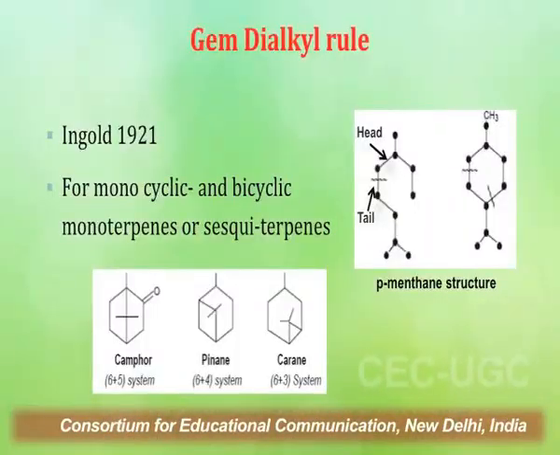Now another rule that governs the structure of these terpenoids is the Gem-dialkyl rule, which was again given by Ingold in 1921. This rule is more applicable to mono or bicyclic monoterpenes as well as sesquiterpenes. According to the Gem-dialkyl rule, if a Gem-dialkyl is present on a cyclohexane ring in the case of monocyclic monoterpenoids, it makes the structure of monoterpenoids highly unstable.